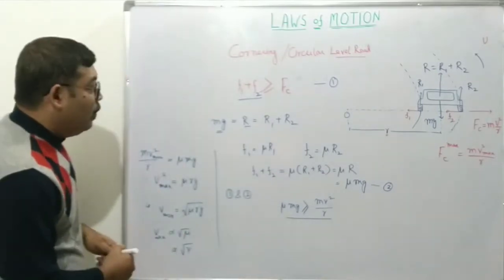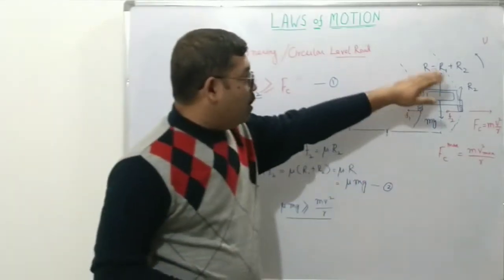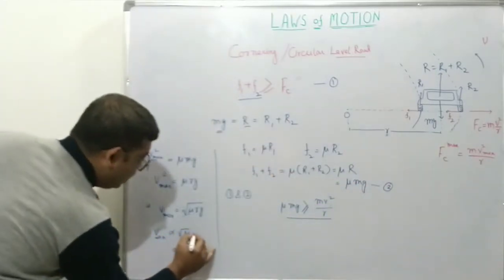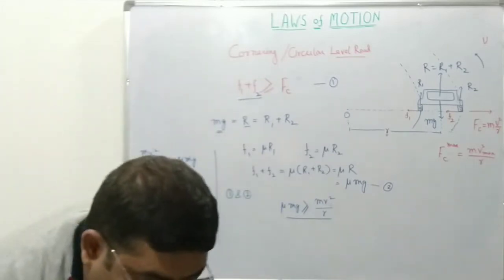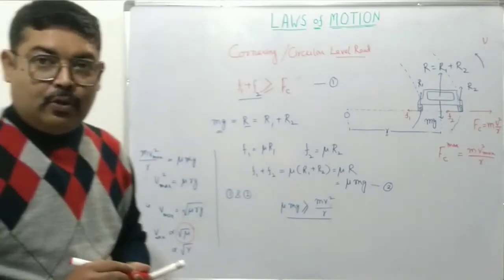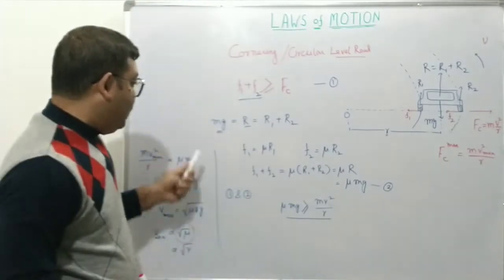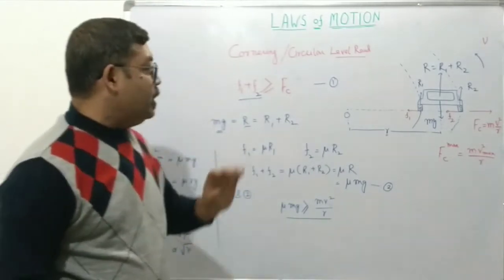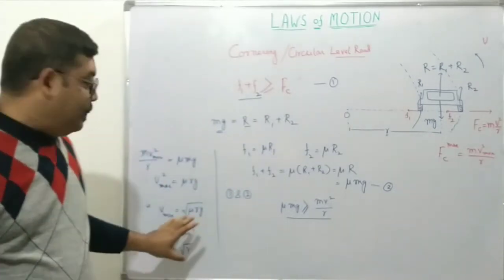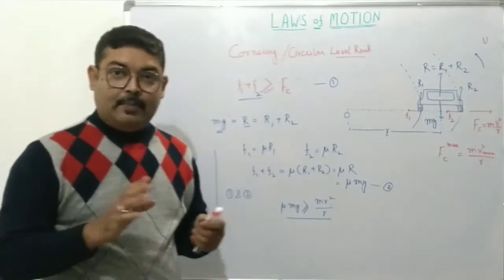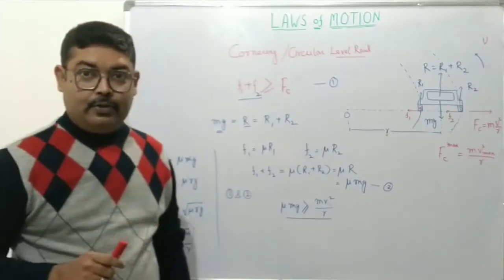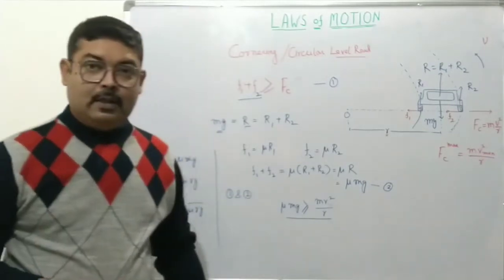That is why, if you make turns in the horizontal direction, you are too dependent on the coefficient of friction, so it becomes difficult for people to negotiate. So is there any way we can eliminate or reduce the dependence on mu? That is an important question, and the answer is yes, we can reduce it. How? That will be discussed right away.